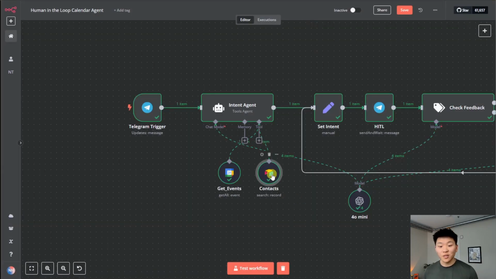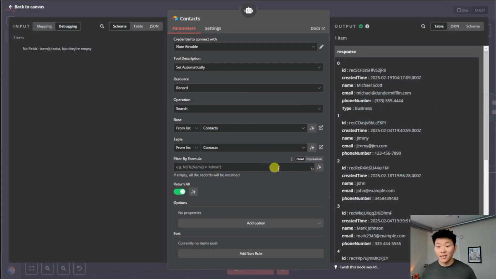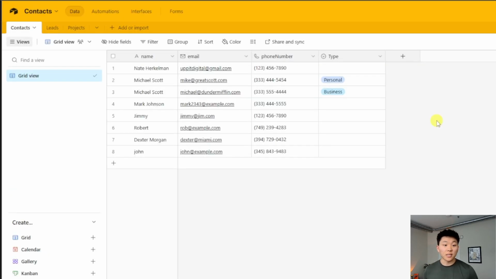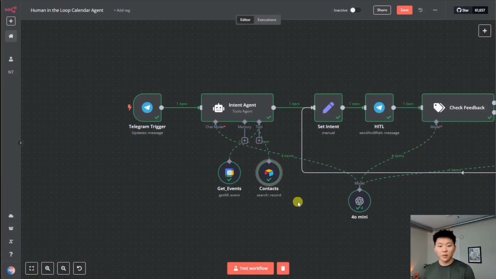And then next what we're doing is we're just searching through the entire contact database. In this case, we only have 8 records, so it's not too difficult. But we're looking in the contact table of the contact base within our Airtable. So this is what it looks like. As you can see, we only have one instance where there's 2 names that are duplicated, which is Michael Scott, 2 different emails. And then this is the example where we said, hey, this is the type of email. Which type do you want to send this invite to? Okay, cool. So that's what's going on within the intent agent.